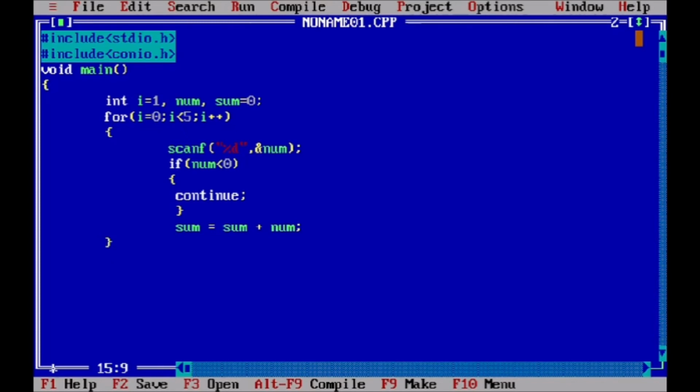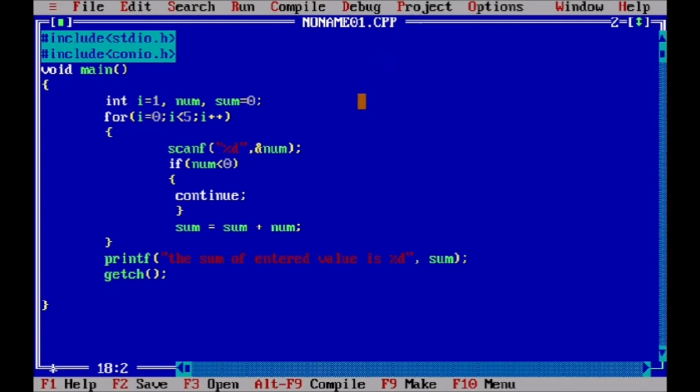And now we print the value. The sum of entered value is equal to %d, which is actually stored in sum. So here it is all, and basically our program is over.